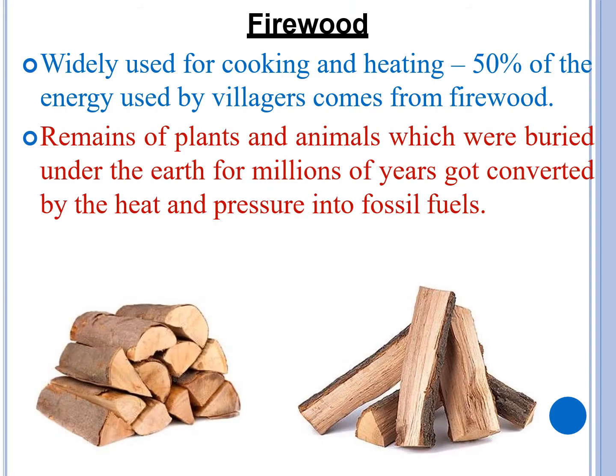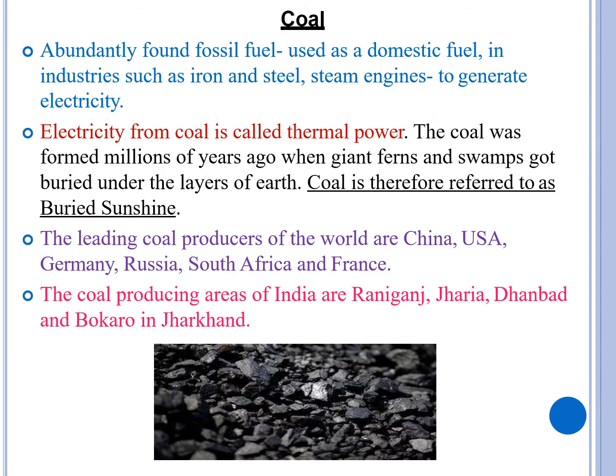So let us study one in detail. Firewood is widely used for cooking and heating, and 50% of the energy comes from this only. Remains of plants and animals are buried deep inside the earth, and it takes millions of years for them to get converted by heat and pressure into fossil fuels. Next is coal, the next most abundantly used, used as a domestic fuel, in industries and so on. Electricity from coal is also called thermal power. Coal was formed millions of years ago when giant ferns and swamps got buried deep inside the earth, and so coal is called buried sunshine.